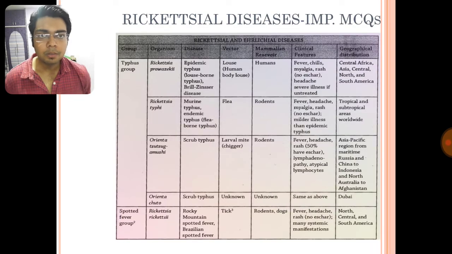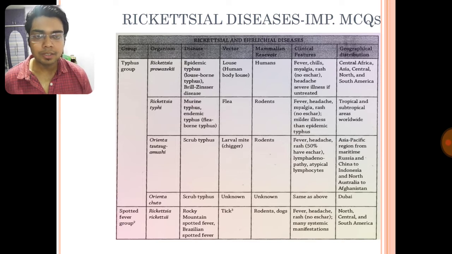The second important topic is rickettsial diseases. Without wasting much time, make a note that it is a very important topic and they are going to ask the causative organism or the vector of these diseases. Now the typhus group: they will ask epidemic typhus or Brill-Zinsser's disease, which is caused by Rickettsia prowazekii. The vector is the human body louse.